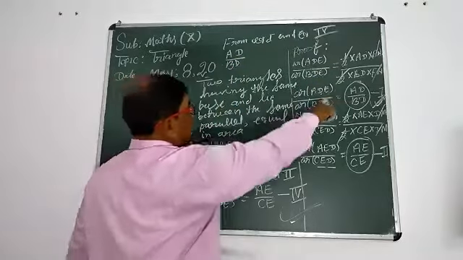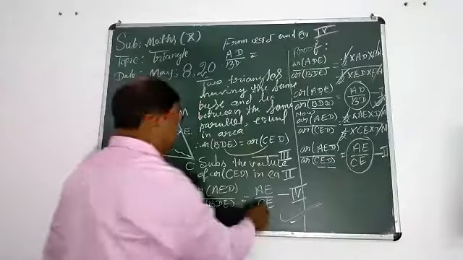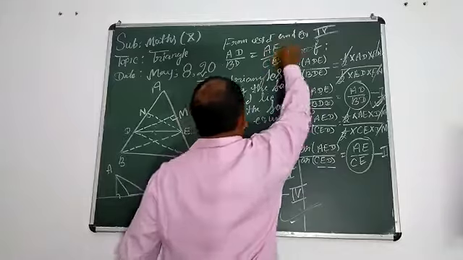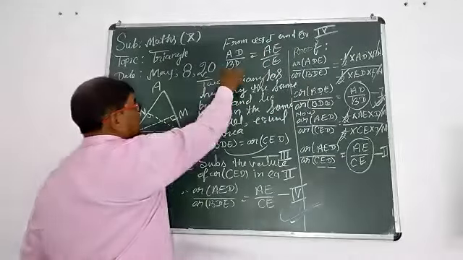Take first AD upon DB, now check fourth, AE upon EC. Hence proved, students. You should write here, hence proved.